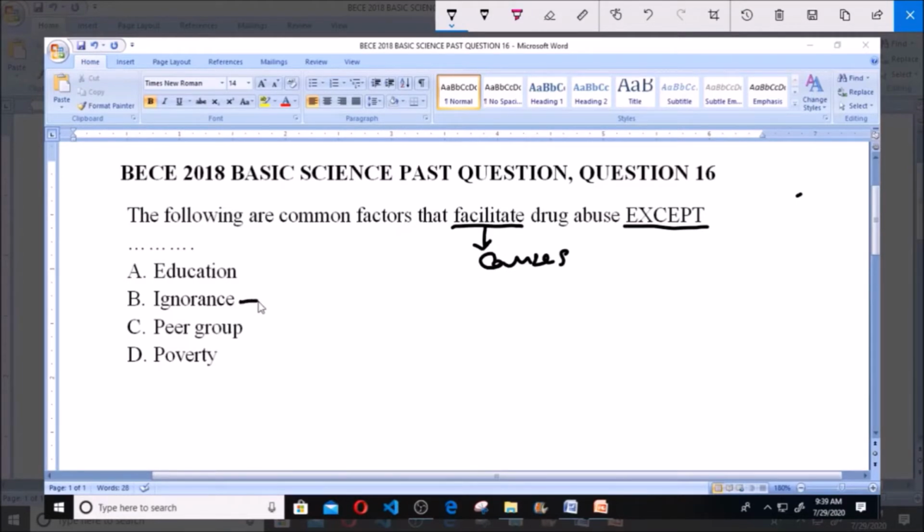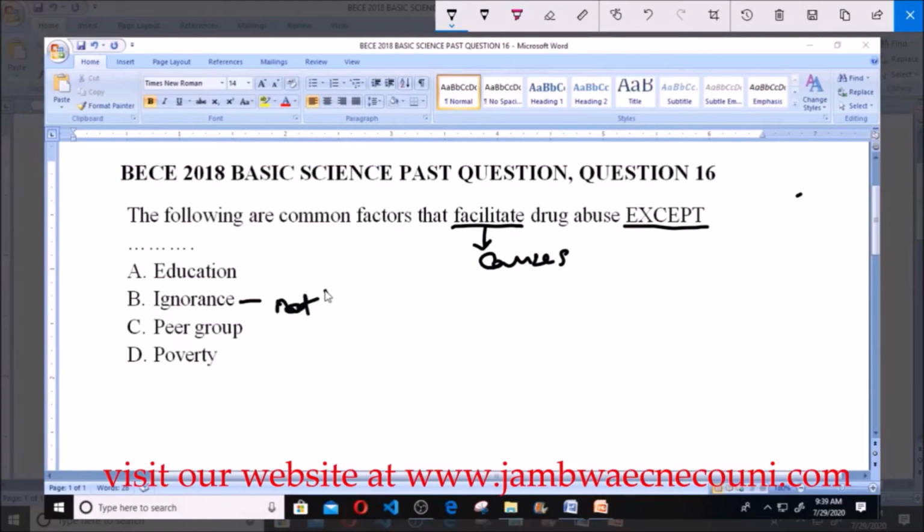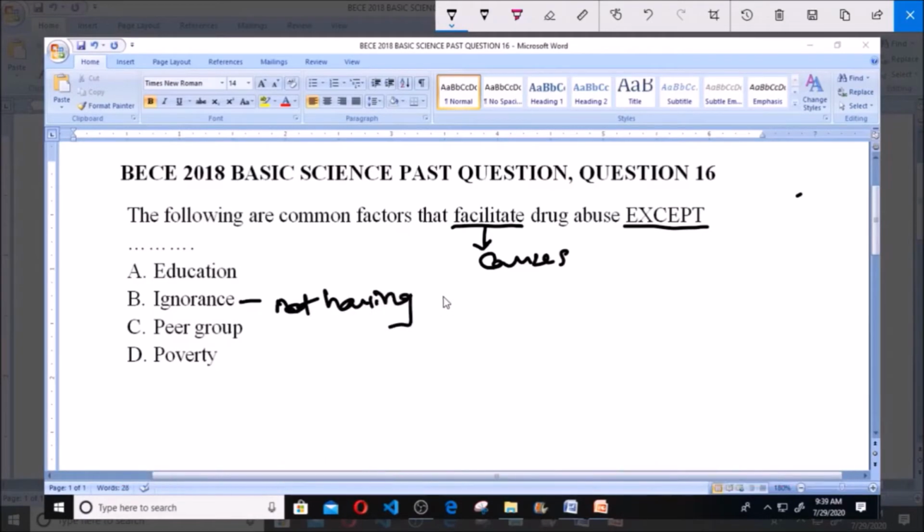B here says ignorance, and like we know, ignorance simply means not having knowledge about something. So we say the person is ignorant of that thing. Now when one is ignorant of drug abuse, that is, you don't have any knowledge about drug abuse, the person doesn't know the danger of drugs, and then the person will engage himself in these hard drugs. So ignorance will facilitate drug abuse.